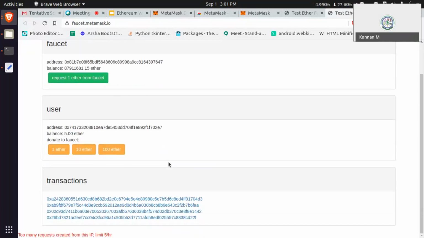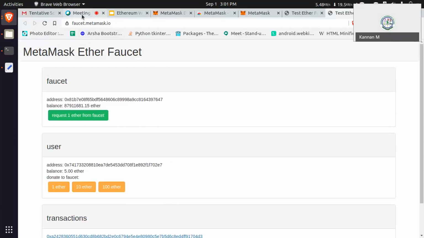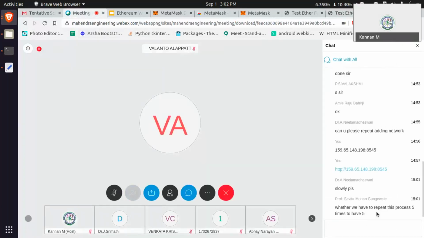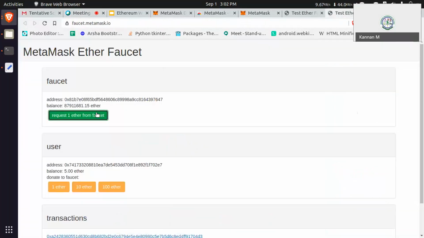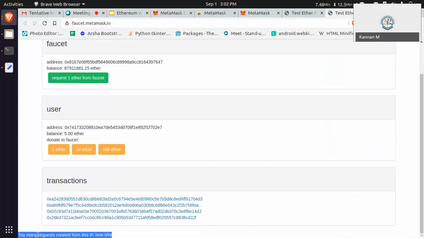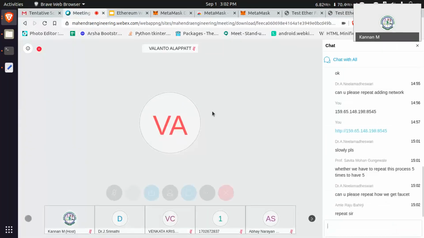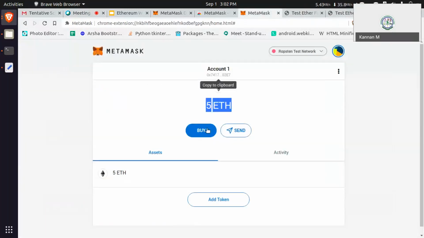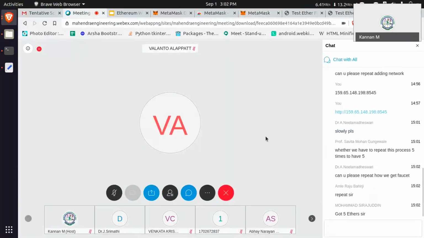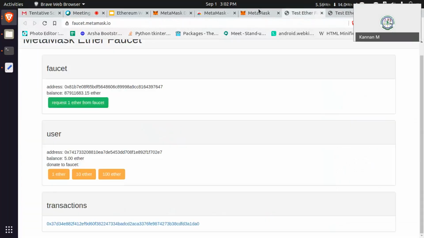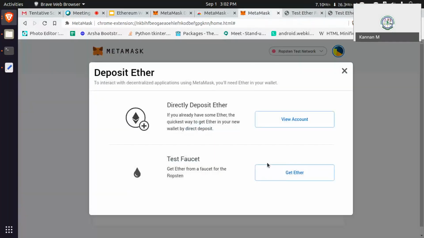Is there anyone stuck somewhere? We have to repeat this process 5 times to have 5 ether. Yes, just click the green color button. Once you reach the limit, they will show a message. Let's do that. Got 5 ether. And then just click by test faucet, get ether.